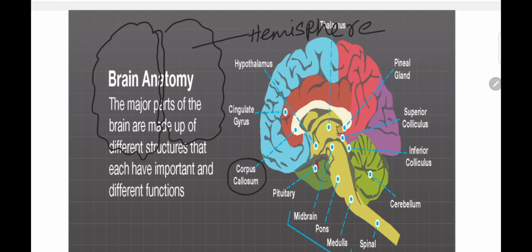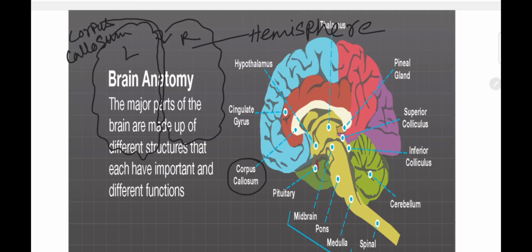So one is the right hemisphere, another is the left hemisphere, and these hemispheres are joined by a structure known as the corpus callosum. This is the corpus callosum. The corpus callosum is a neuronal structure that joins these two hemispheres, the right hemisphere and the left hemisphere.